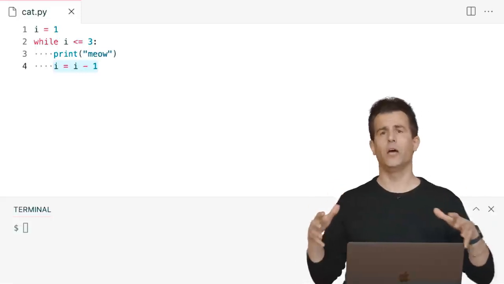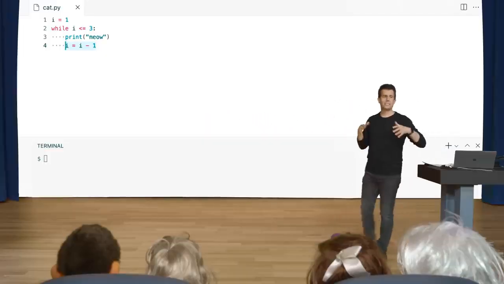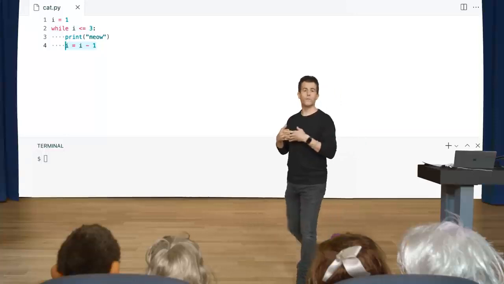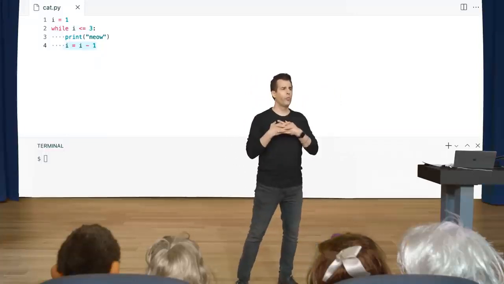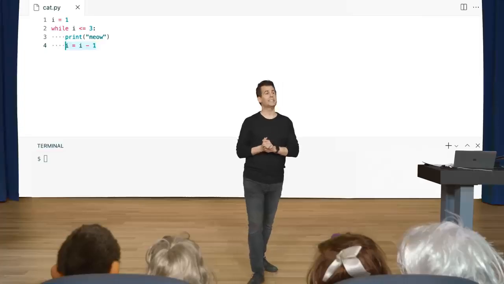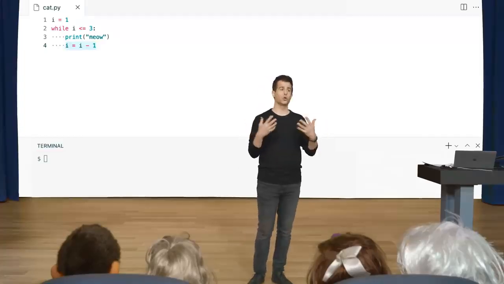How do I want to change line 4? To be consistent with counting from 1 up to and through 3, I would add 1 every time you meow. Yeah, exactly. In this case, we want to add 1, not subtract 1.